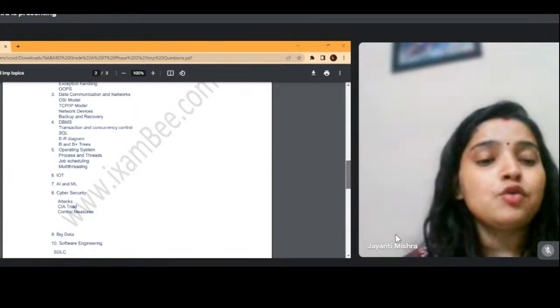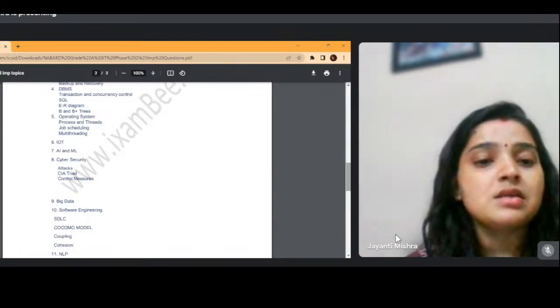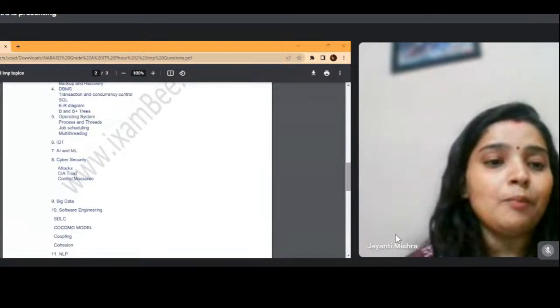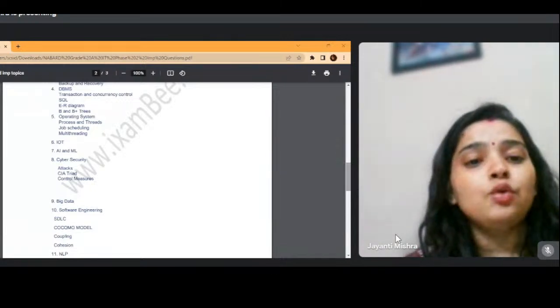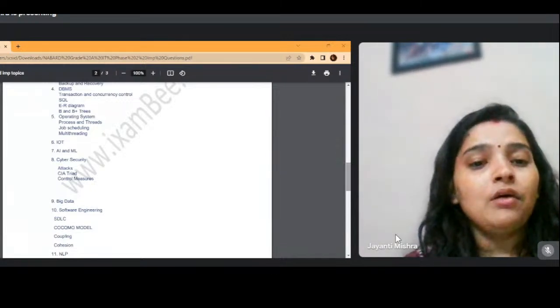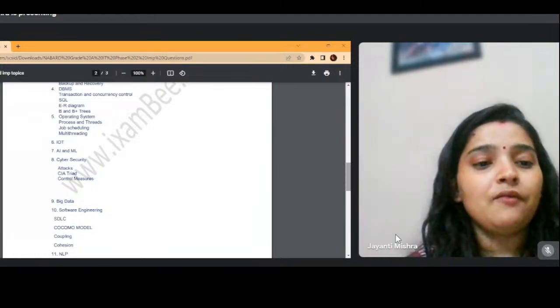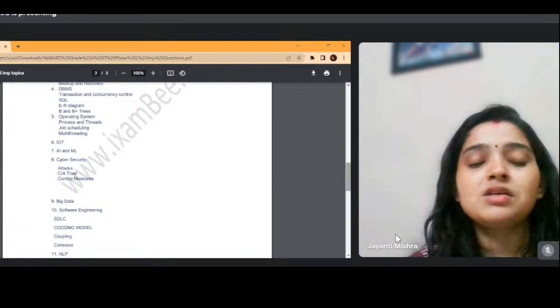Then coming to operating system, you have to be good in process and threads, and how these things are interrelated to each other, the life cycle of a process and everything. Then you have to know the job scheduling, all the algorithms which are for the job scheduling, like FCFS, SJF, then round robin, priority scheduling. These all things you have to do.